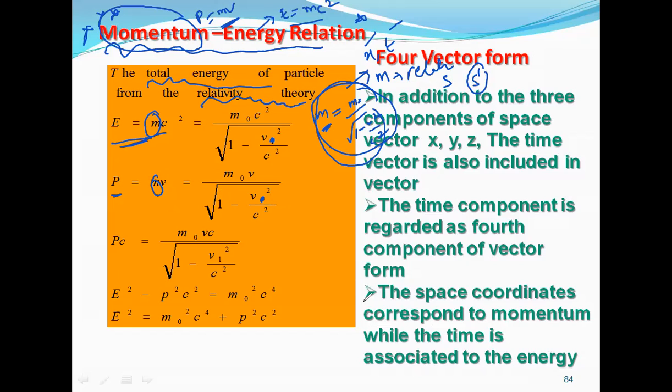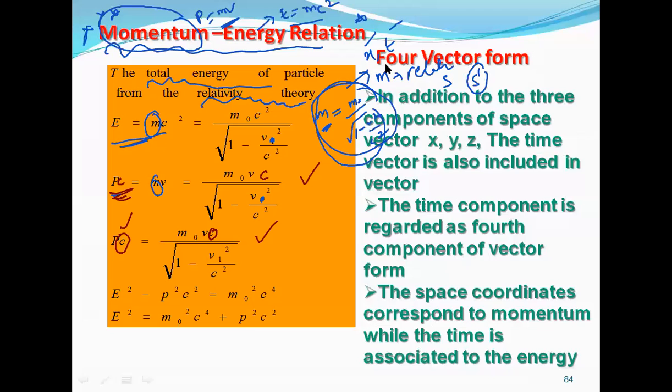So now what I'm going to do is multiply both sides by c for the above equations. P is equal to mv, so we got this one, and here I'm multiplying both sides by c. So it's going to be PC equals m naught vc by the same denominator.